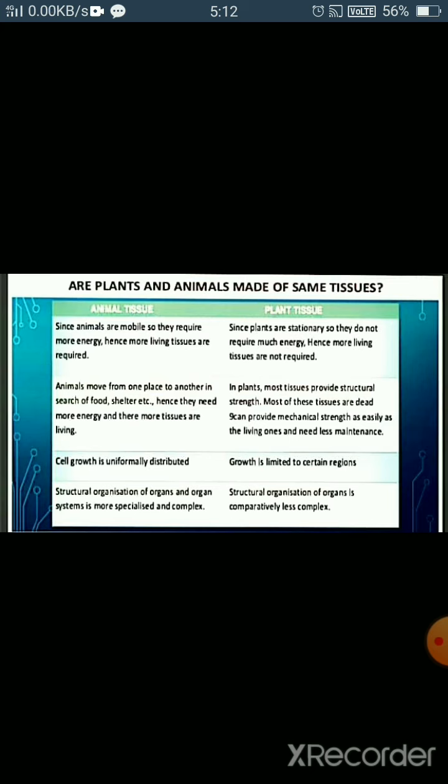Another difference is that in animals, cell growth is uniformly distributed and it is definite. On the other hand, in plants, growth is limited to certain regions and it is indefinite also. The structural organization of organs and organ systems is more specialized and very complex in animals, whereas it is less complex in plants.